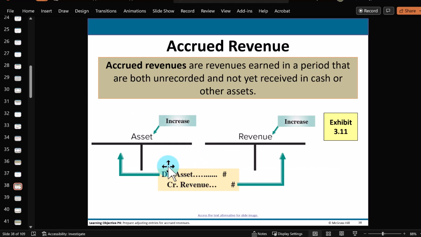Okay, so we need to record the revenue right now, here in this period that we earn it, but we're not going to be debiting cash asset, we're going to be debiting the receivable asset. Whenever you see the word receivable, you know you're dealing with an asset, maybe specifically the accounts receivable asset.